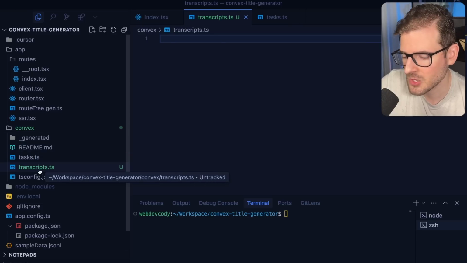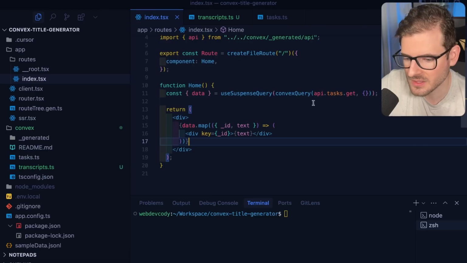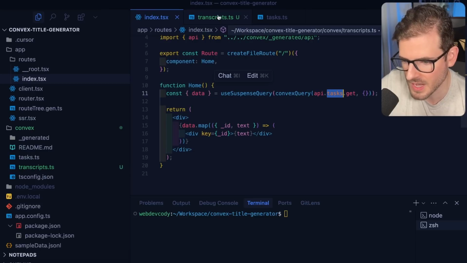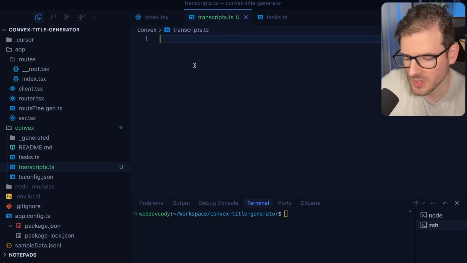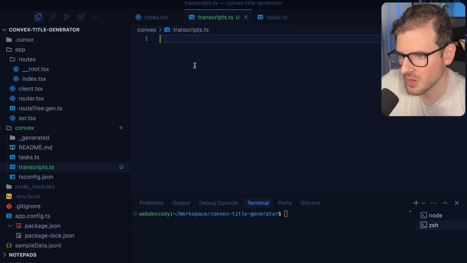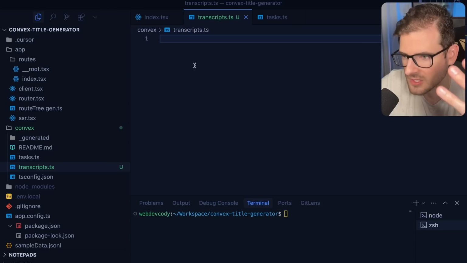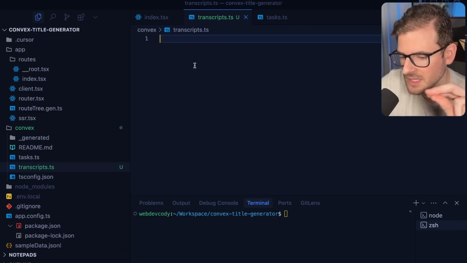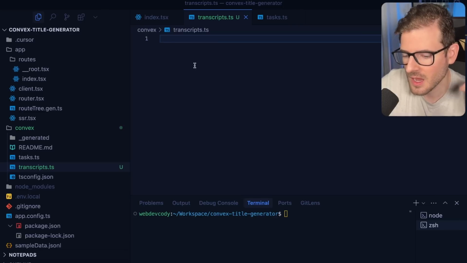Just remember that the name that you use is what you're going to be accessing over here with this API dot whatever. So now we'd have an API dot transcripts we could access. Now, if we want to invoke some type of backend function that can download a transcript from YouTube, you'd probably want to use something called a Convex action. So there's three types of things in Convex. There's a query, that's for fetching data from your database. There's a mutation, that's for writing stuff to your database. And then there's an action for any type of asynchronous, non-idempotent code, right? So if it's not deterministic code, you should probably put it in an action.